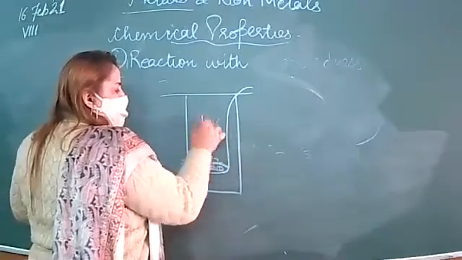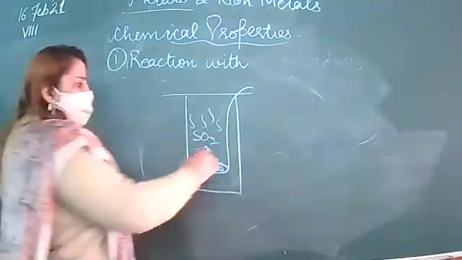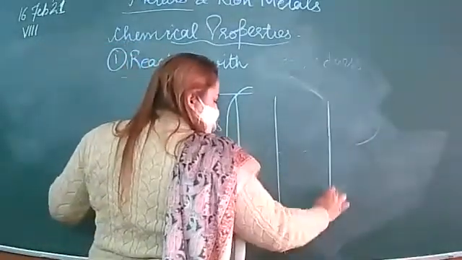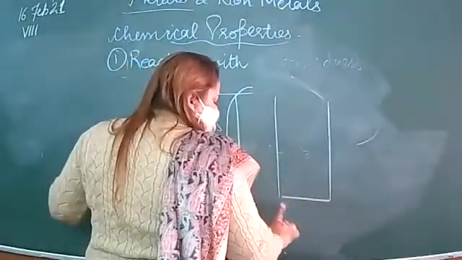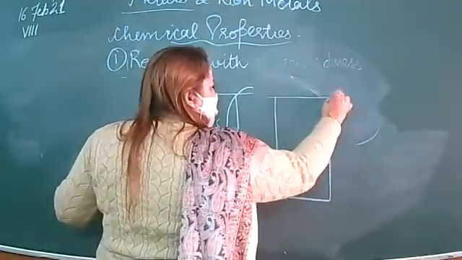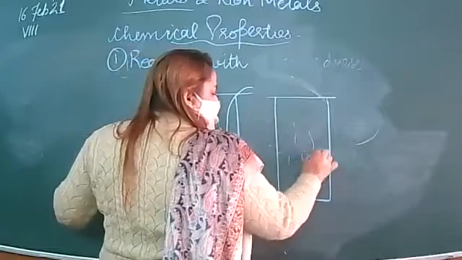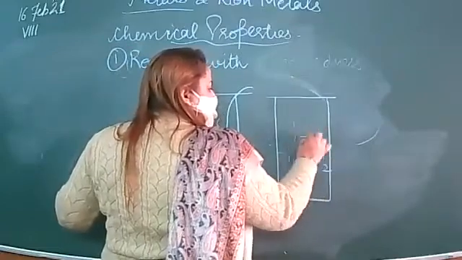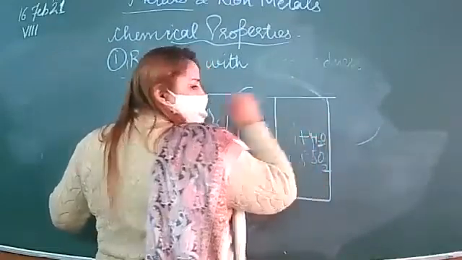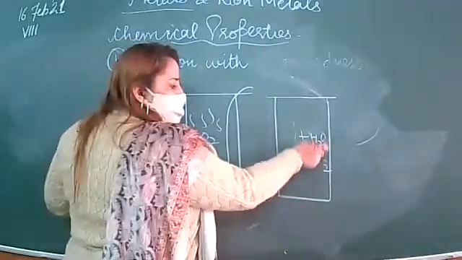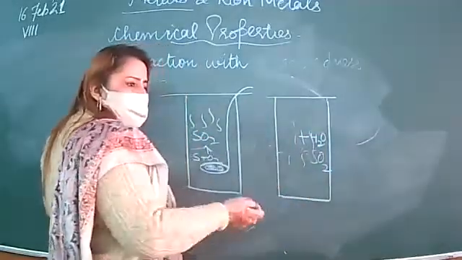Sulfur dioxide. After that, what we will do? We will remove this deflagrating spoon. Here it is sulfur dioxide, and add water to it. Sulfur dioxide reacts with water and forms H2SO3.